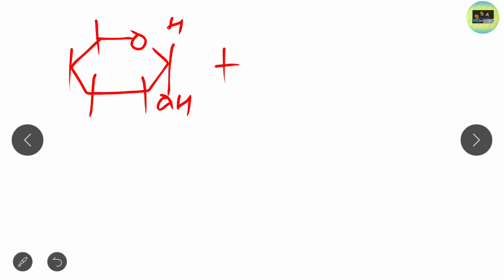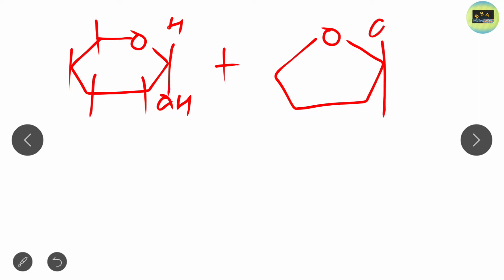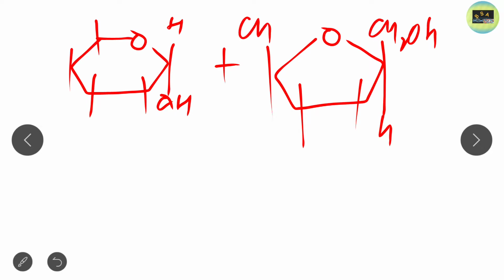Now we have to draw the structure of fructose. So this is the structure of fructose. As you can see, I draw it here. Just put it here: CH2OH, H, and this is CH2OH, and again OH.